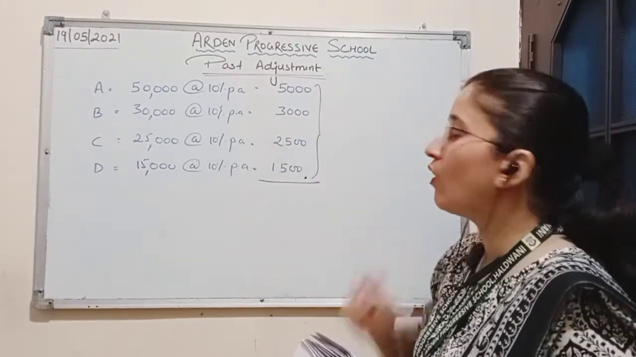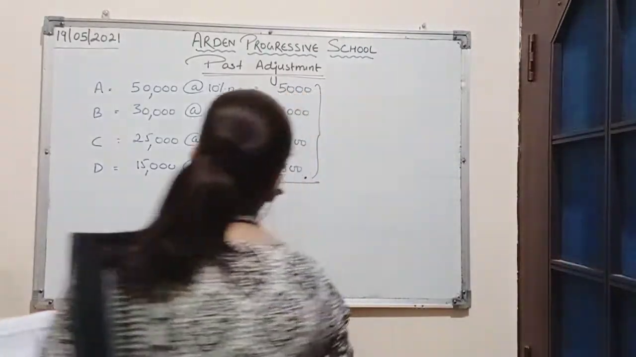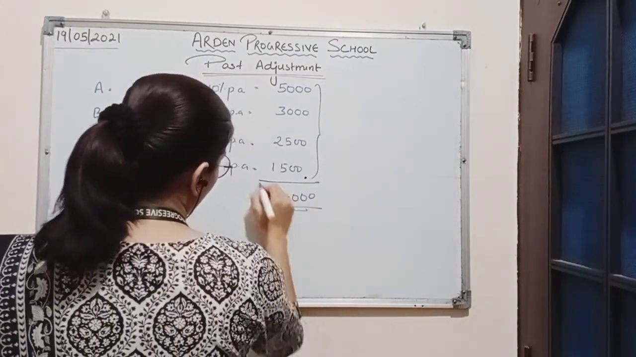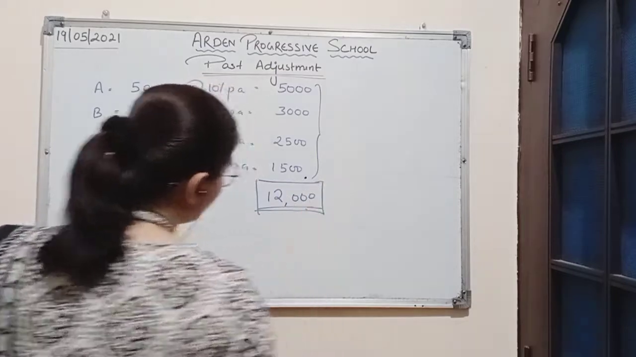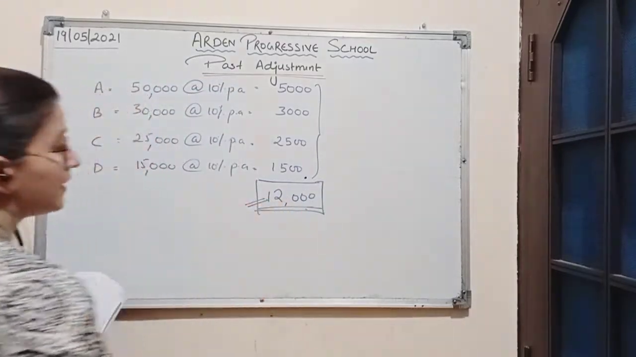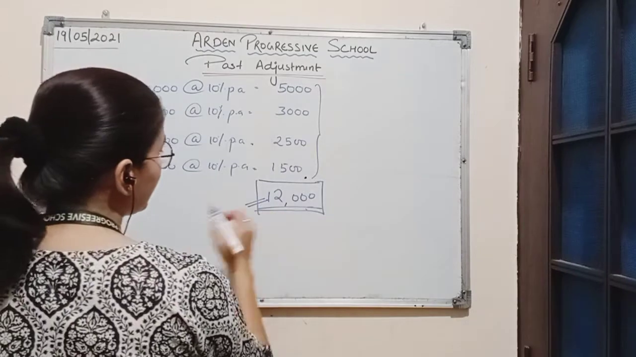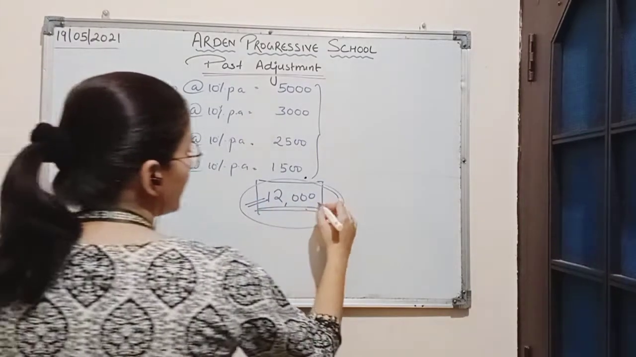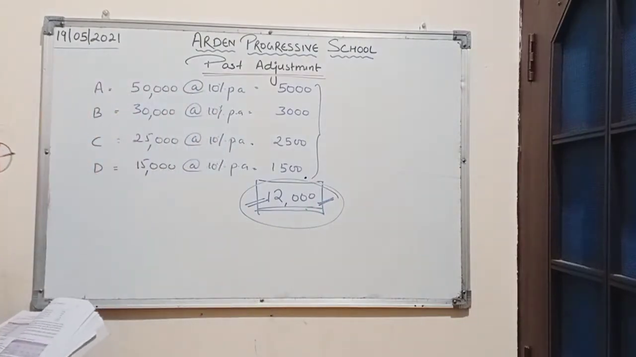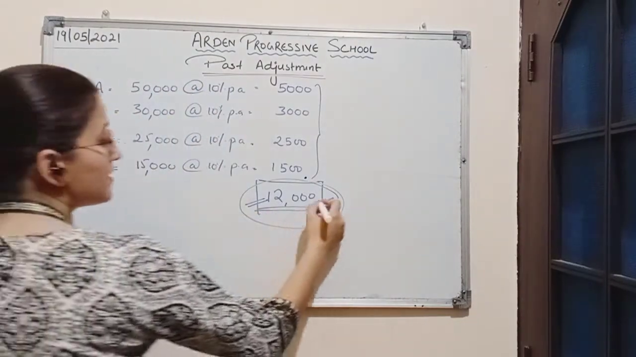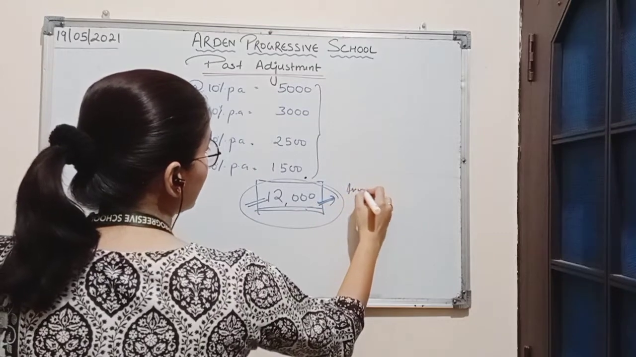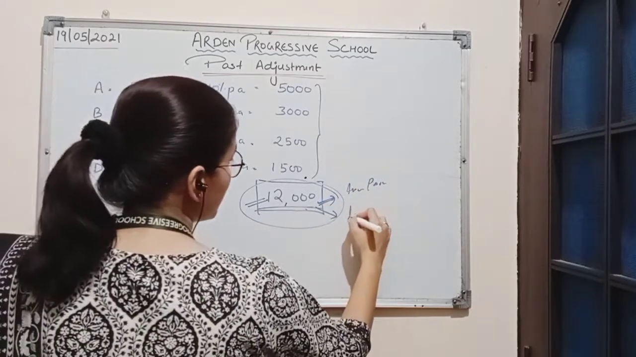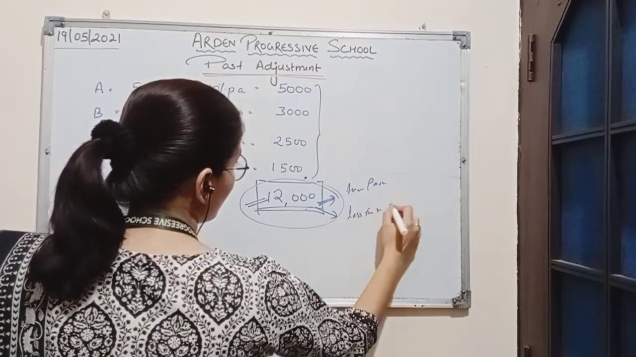Now if we total all these amounts of interest on capital, we will get 12,000. So 12,000 has been omitted as interest on capital. Now this error is to be rectified. That means the partner is to be given the interest on capital, and this interest on capital is considered as income for the partner, and the same amount will be considered as loss for the firm.